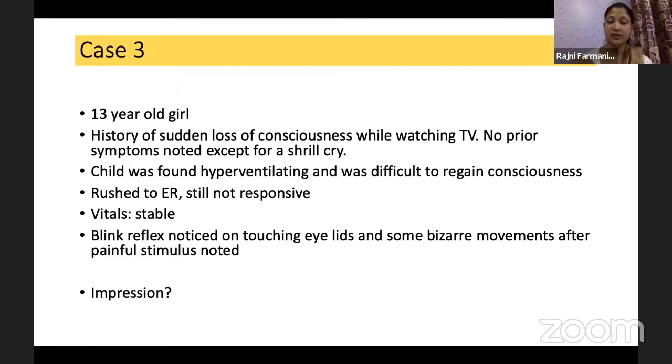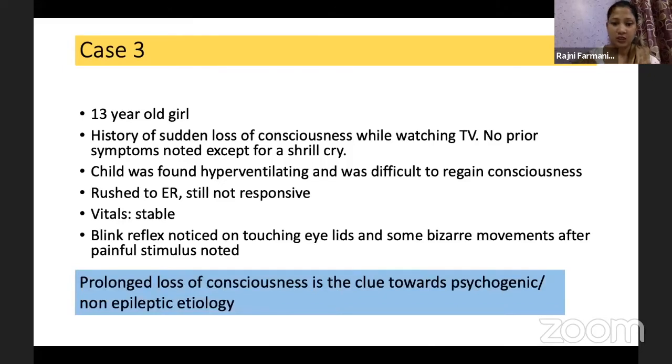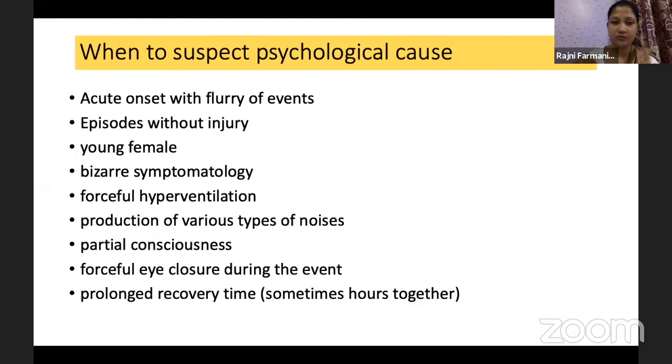So there were pointers: prolonged loss of consciousness with preserved vitals and no other features, with a suspicious history in the background, so we have a psychogenic cause in mind. This is a clue: prolonged loss of consciousness, difficult to regain, favors a non-epileptic etiology.